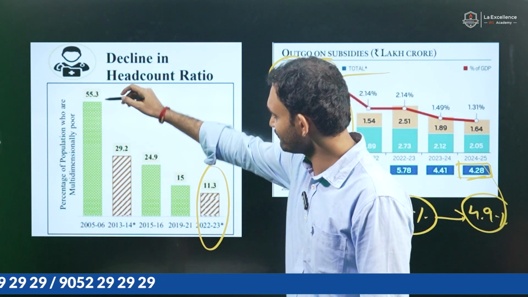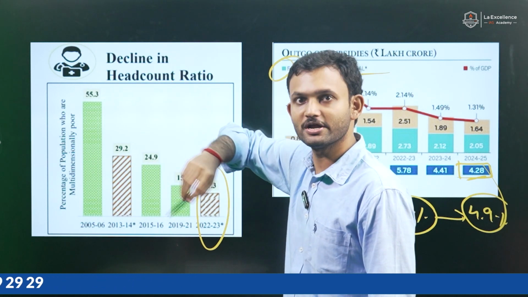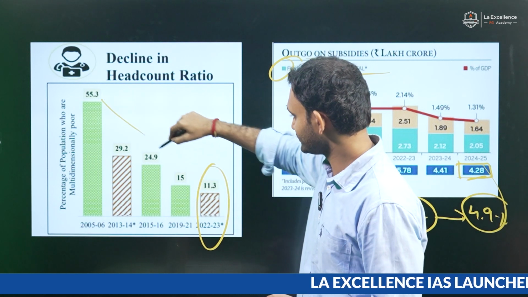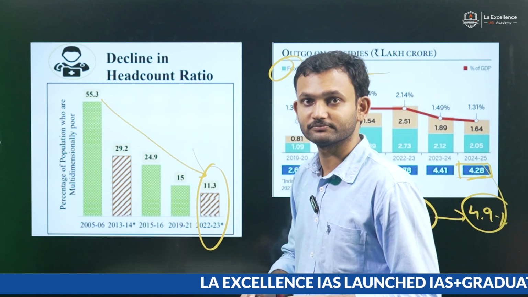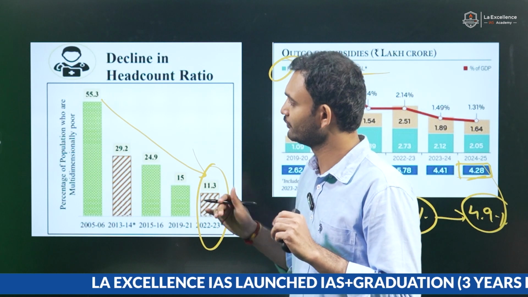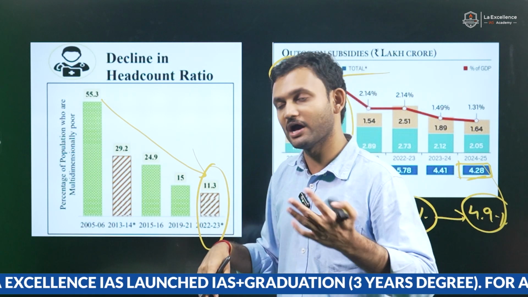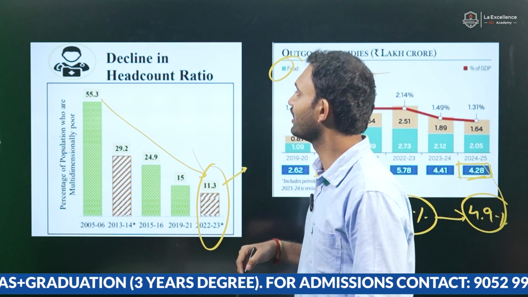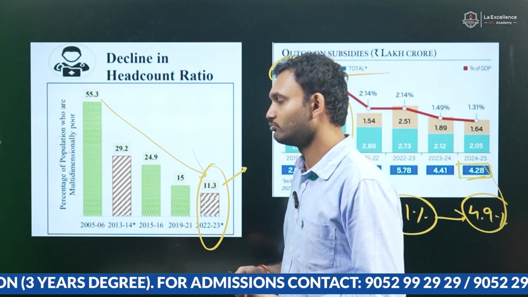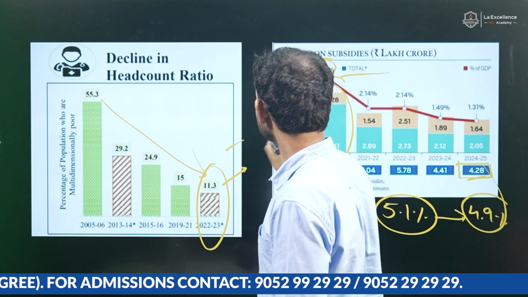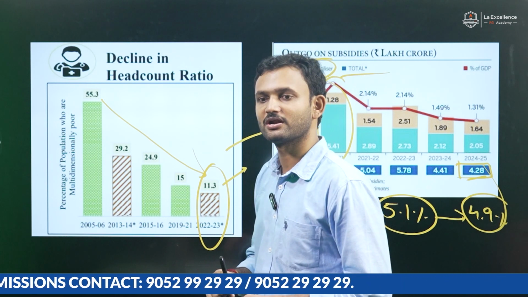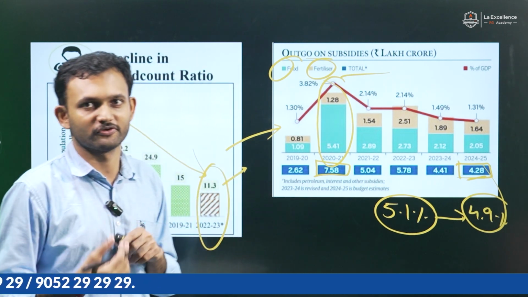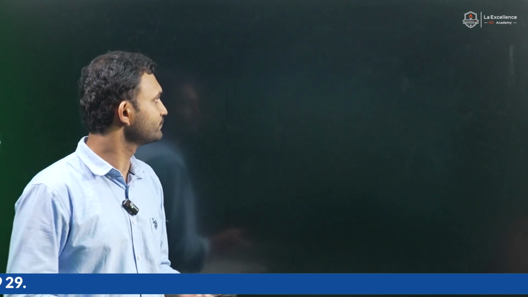So it has reduced from 55.3 in earlier days when MGNREGA was started. Now the latest data shows that it has come to one-fifth of it. That means 80% of people who were multidimensionally poor are no more multidimensionally poor, and only 11.3% are. So with this data, they would say that the necessity to give subsidies is reduced and the step has been taken by the government. Of course, the opposition argues the other side.